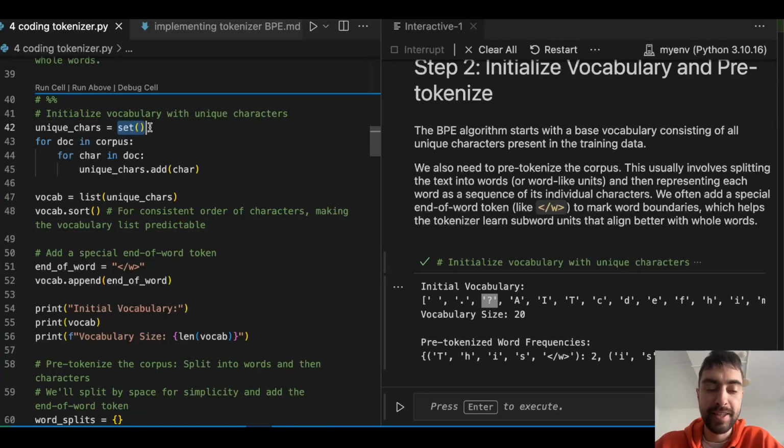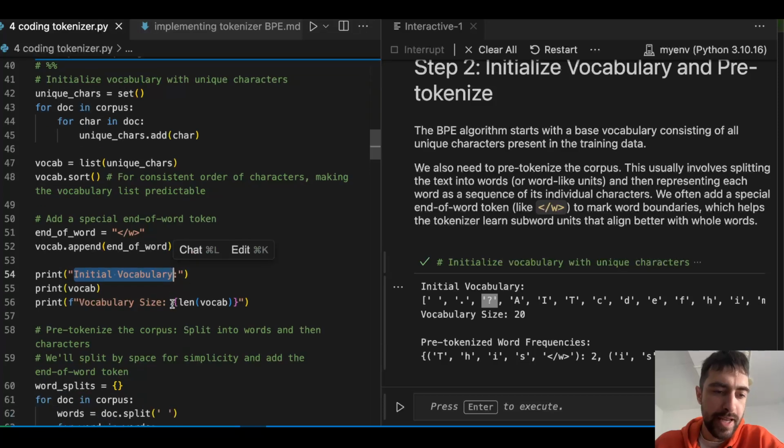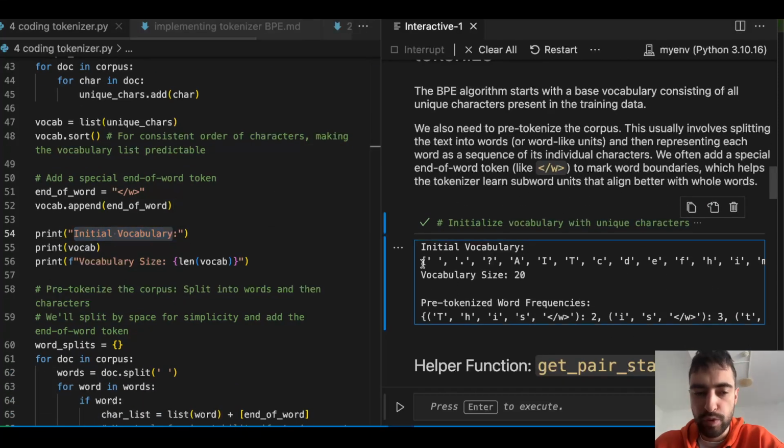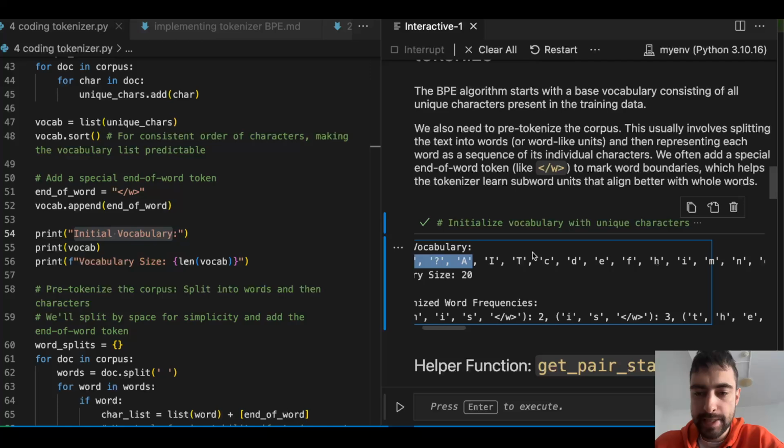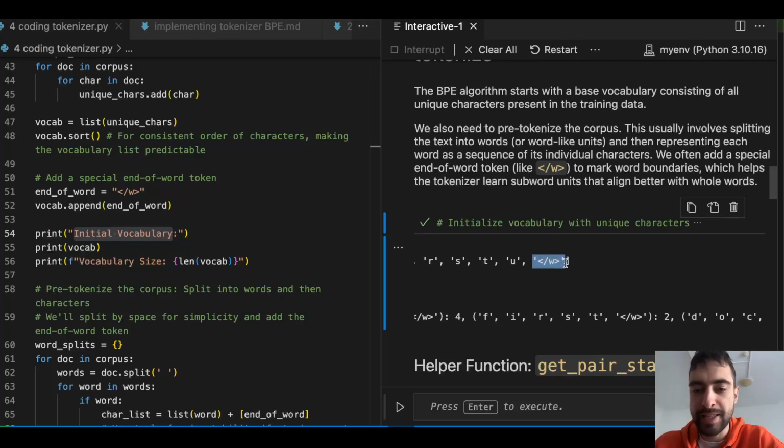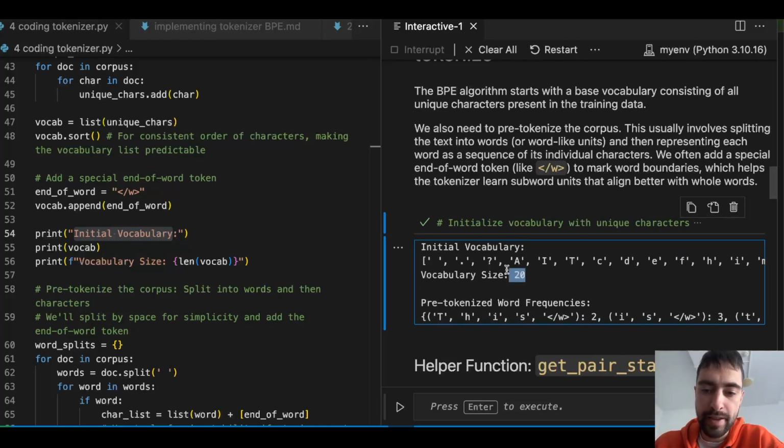We are using set here just to make sure the characters are unique, and we are converting to a list later so we can order or sort it, which you can't do natively in a set because sets are unordered. So we can access these elements with an index, like the 0th element, 1st element; you cannot do that with a set. So here we are printing the initial vocabulary. This is a list of the initial vocabulary. We added our end-of-word token and the length is 20.